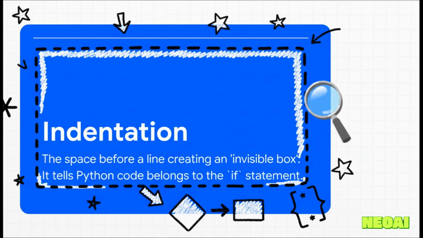And rule number two is all about that little space at the start of the line. It's called indentation, and in Python, it is a huge deal. Think of it like this. That space creates an invisible box around your code. It's telling Python, hey, everything inside this box belongs to the if statement above it. Only run this stuff if that if question comes back true.